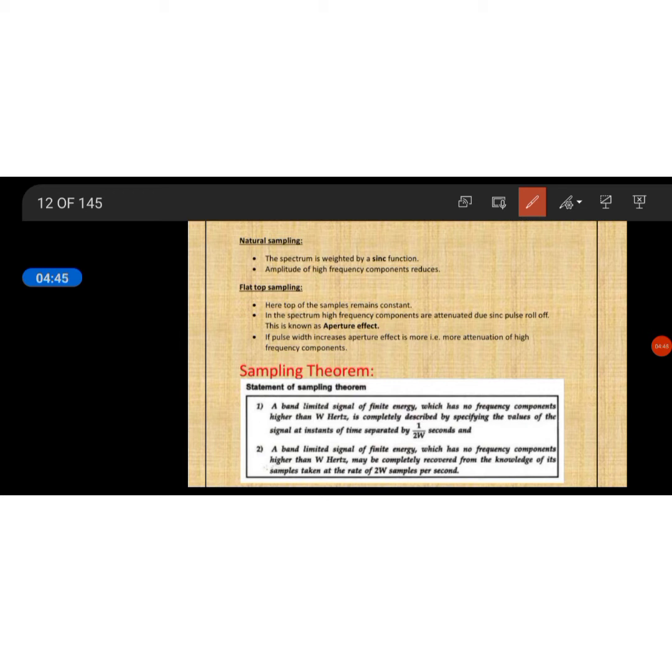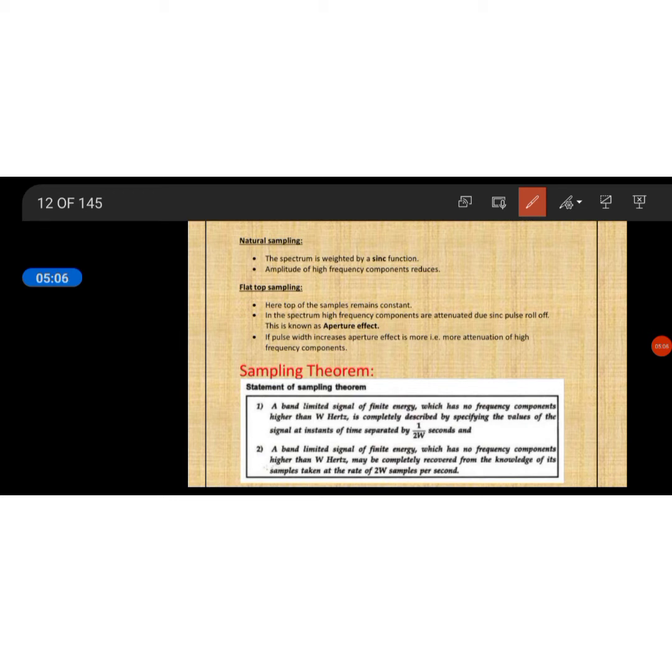This is called the aperture effect. The top of the pulses remains constant. Aperture effect means the amplitude is disturbed by the nearby pulses, so the amplitude gets distorted. If the pulse width increases, the aperture effect is greater, with more attenuation of high frequency components.